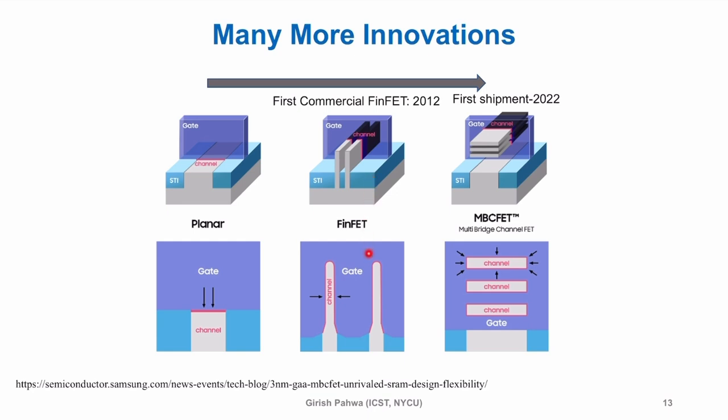The FinFET concept was known much before. So what is a FinFET? It has a fin type shape. The flow of current is not through a planar channel like this. It is through this 3D body. So from a planar transistor, it became a 3D transistor. And you can have several fins, because it has a fin type shape. And now the gate is wrapping this fin from three sides.